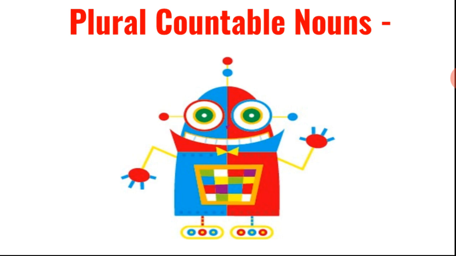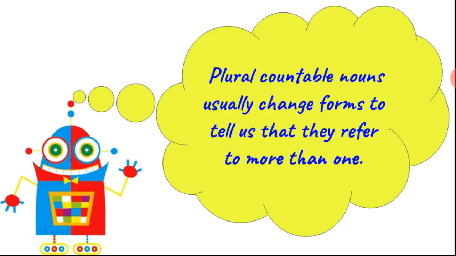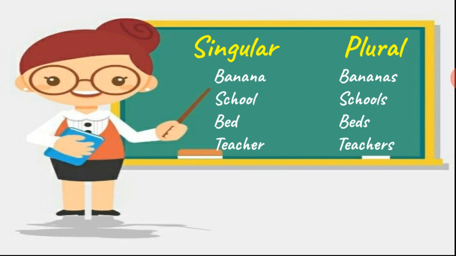Plural countable nouns. What are plural countable nouns? Plural countable nouns usually change form to tell us that they refer to more than one. Clear, students? Singular means one and plural means more than one. Examples, singular and plural: banana is a singular noun and bananas is plural. School, schools. Bed, beds. Teacher, teachers. Student, students. These are examples of singular and plural countable nouns.